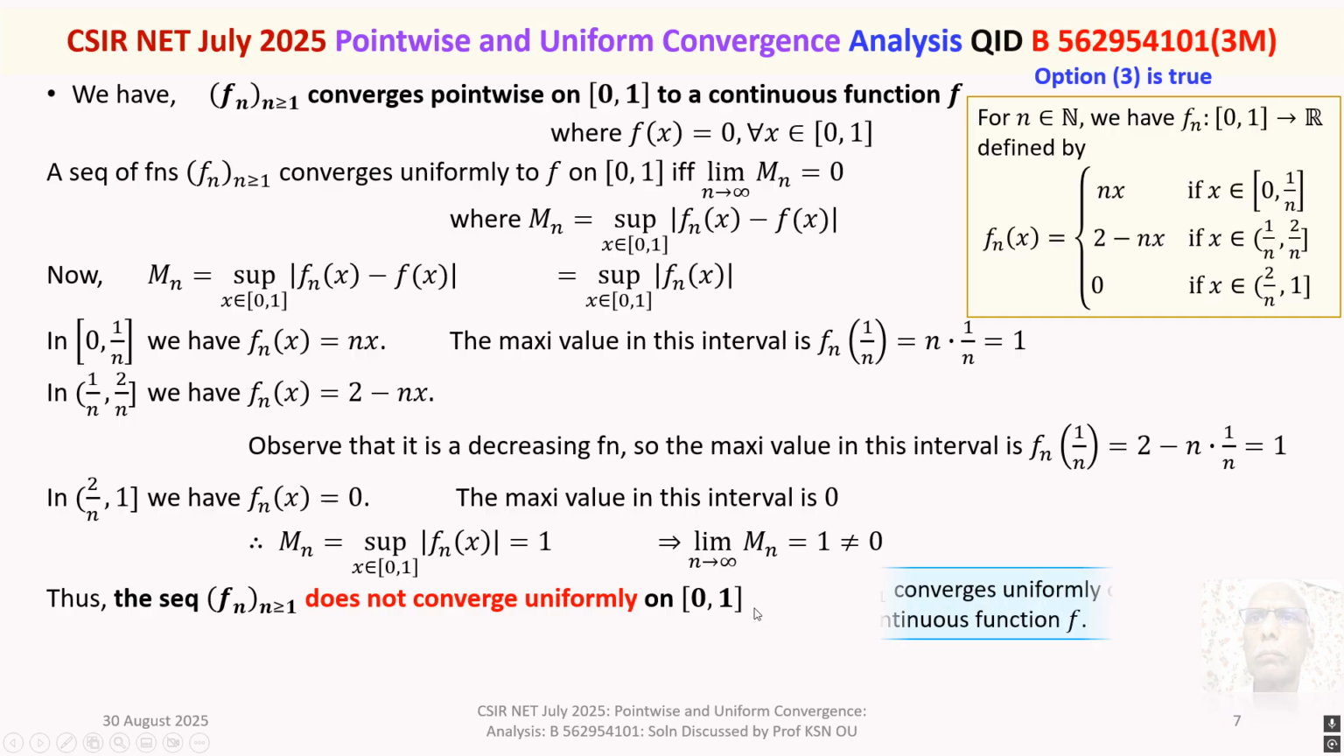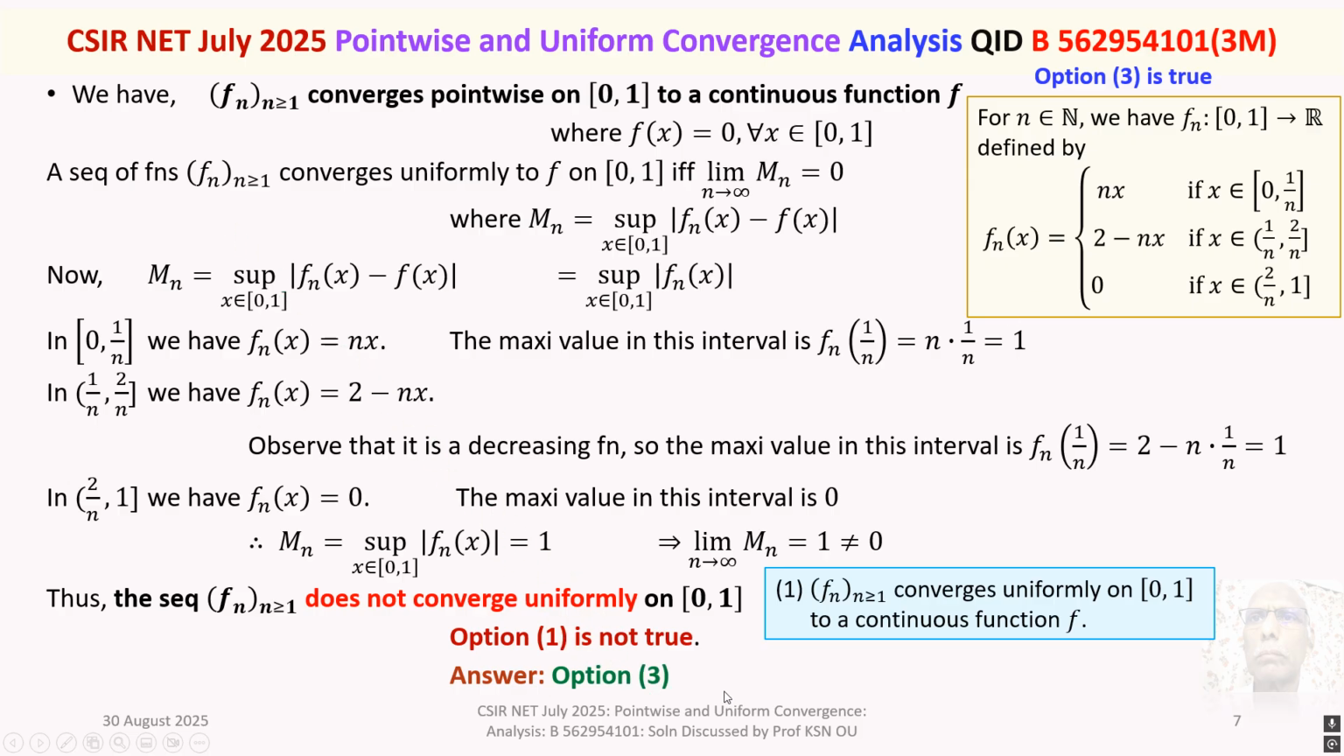Right. Let's look at our option 1. Fn converges uniformly on 0 to 1, whereas we have proved fn does not converge uniformly on 0 to 1. So therefore, option 1 is not true. So combining all the options, the answer to this question is option 3.